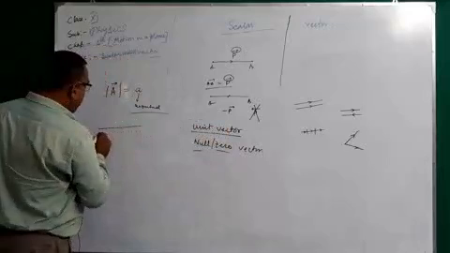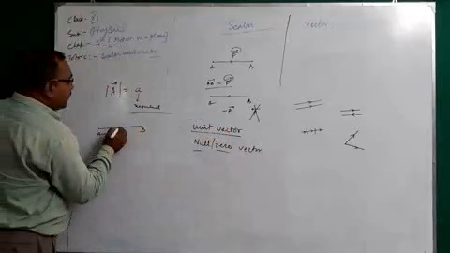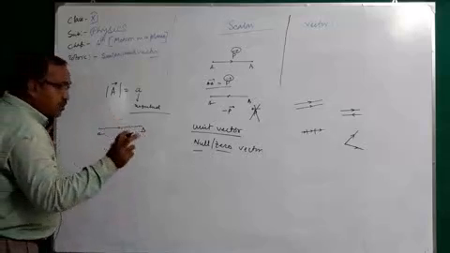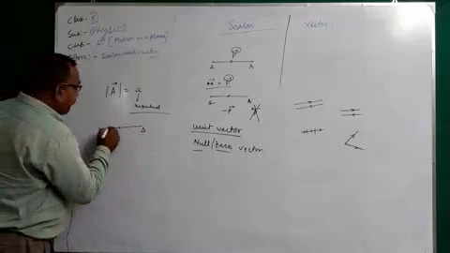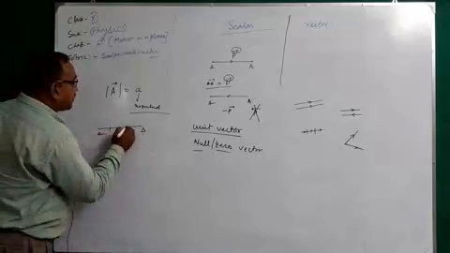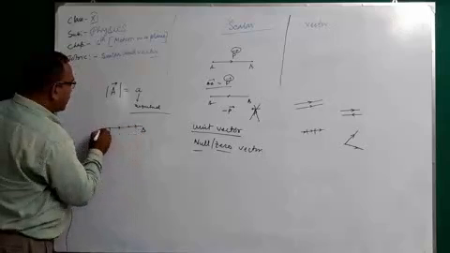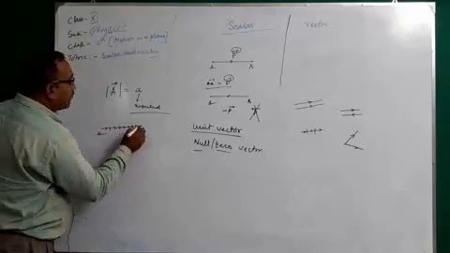Suppose A and B: start from A, the initial point A, and the terminal point B. You use a scale which is 5 times that. Suppose this is A, and 4, 5.